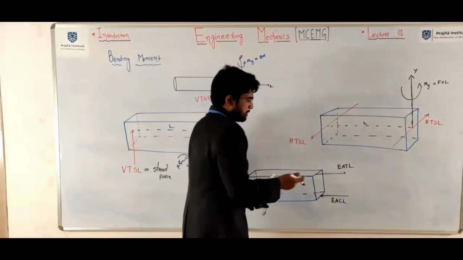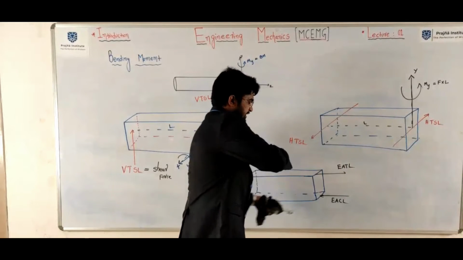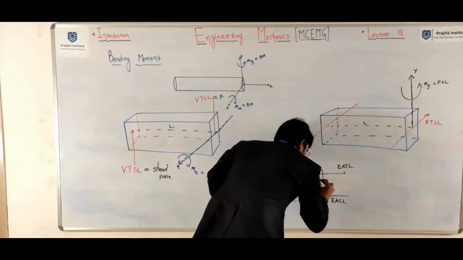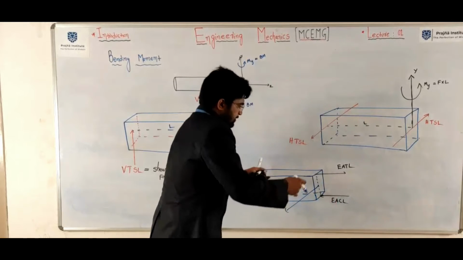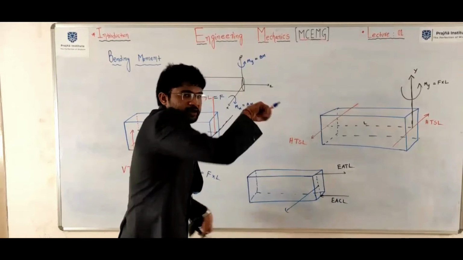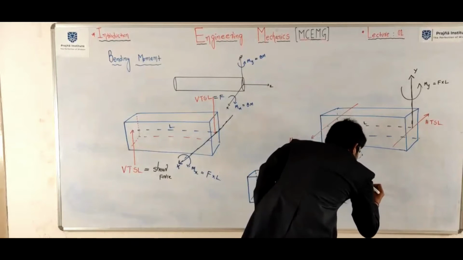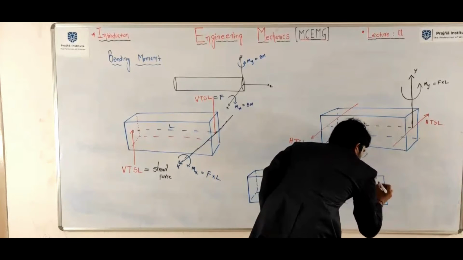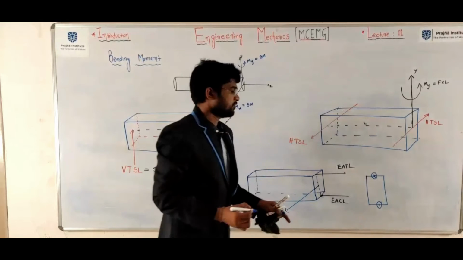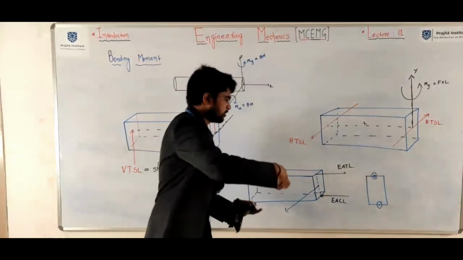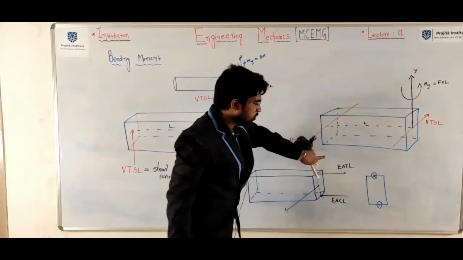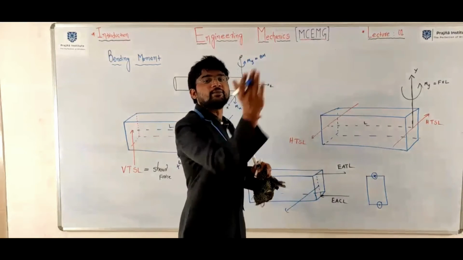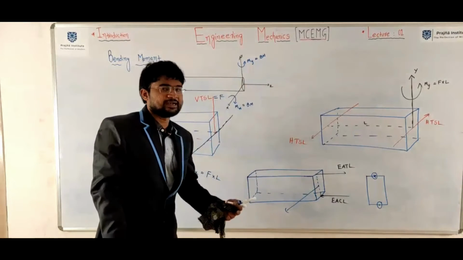So here one load is acting like this, another one is acting like this. Then you will get a moment about which axis, tell me? Here, this. Outward, inward, the cross section. It is the moment which is acting. Two equal in magnitude and unlike eccentric axial loads will create a bending moment in the bar, bending moment in the component.